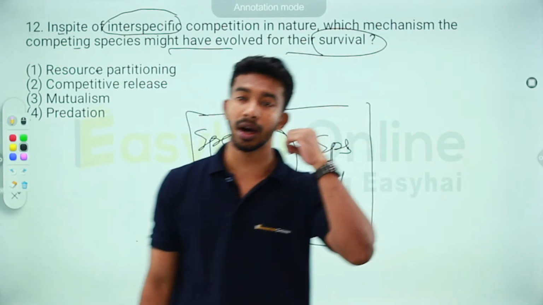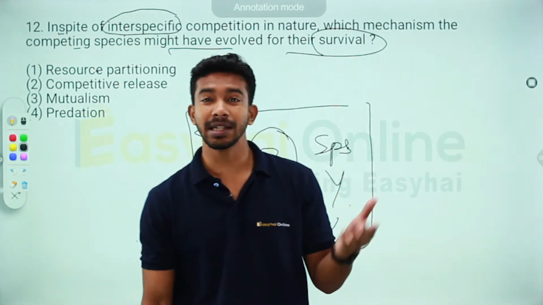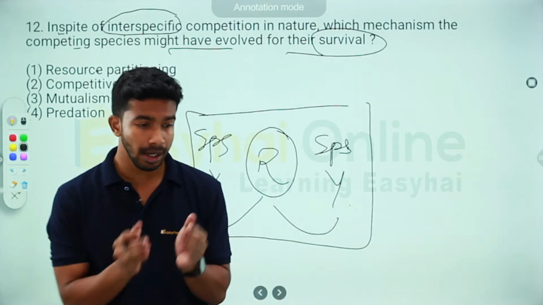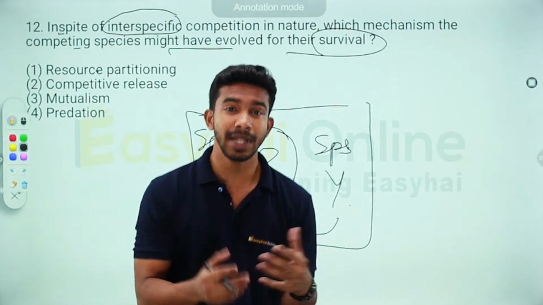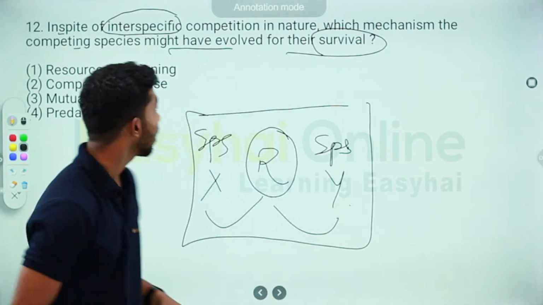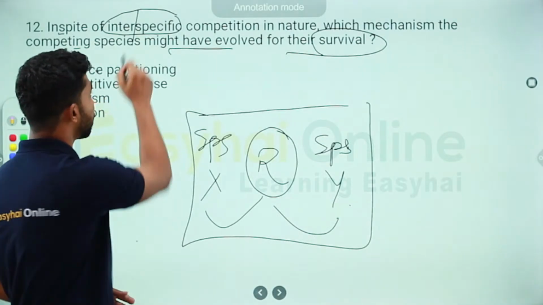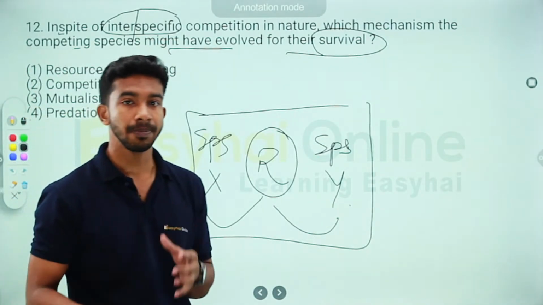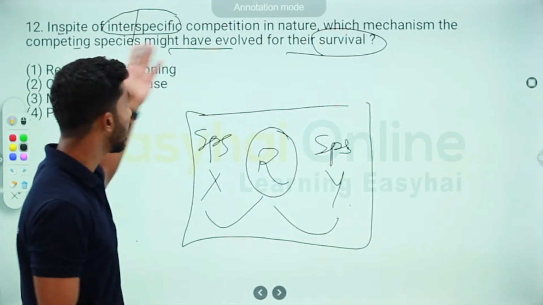Like, for example, a very good example actually, when you guys are competing for your medical seats, the medical seat is the resource here and there are lots of people competing for it. If you break down the word interspecific, inter is between and specific refers to species. So when the competition is between two different species, we call it interspecific competition.